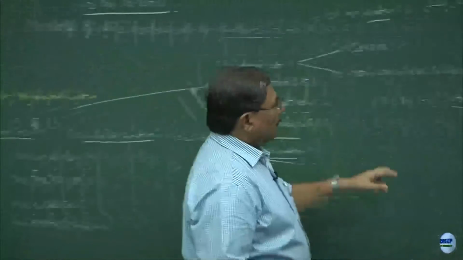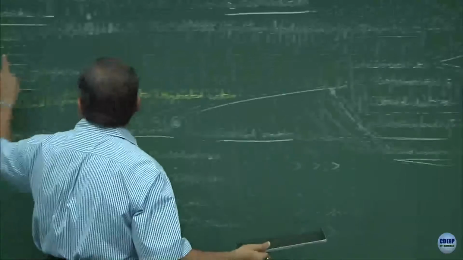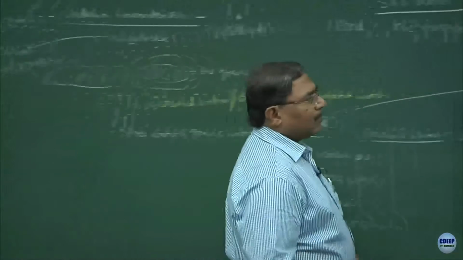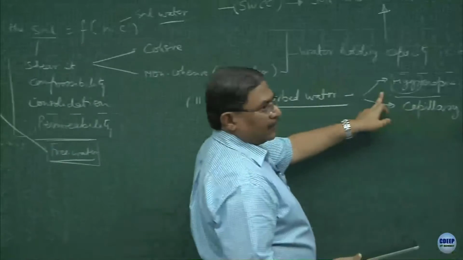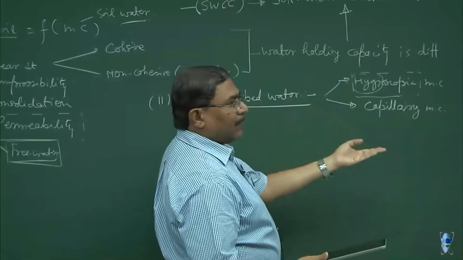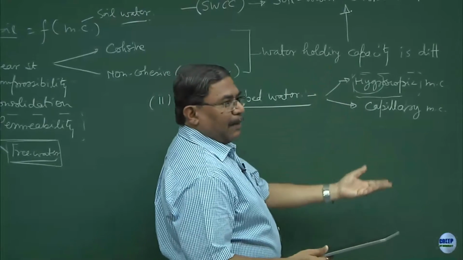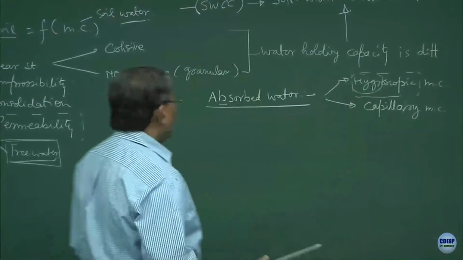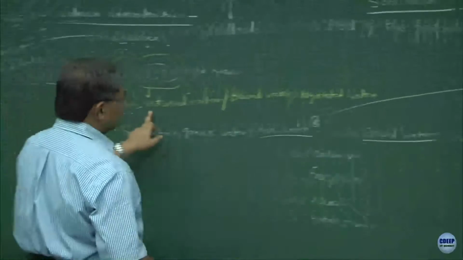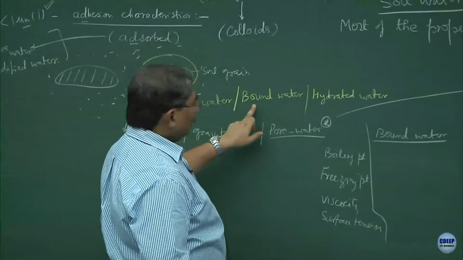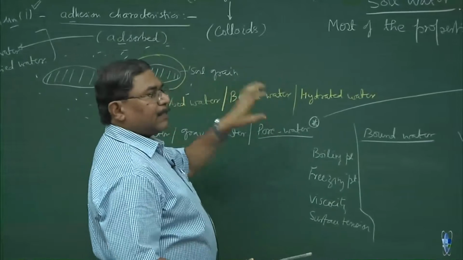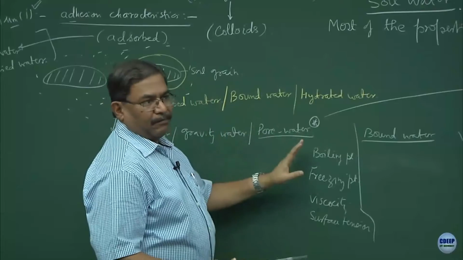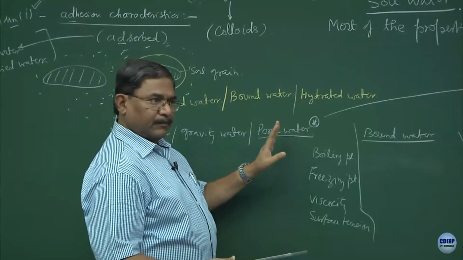There is a difference. Adsorbed water will have some sort of an energy of binding, clear. This is something which is not going to have any energy of binding. It is just free water. You take the soil, put it beneath a lamp of 40 watt, 20 watt, it will simply evaporate. So, this is not a bound water. This is a bound water, remember, correct. So, when you say bound water, a lot of energies associated with the binding of molecules are prevalent, fine.